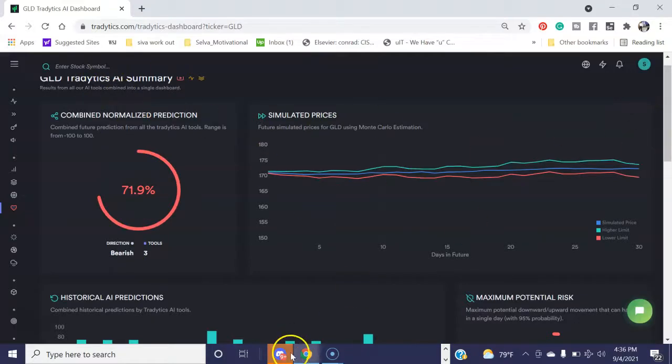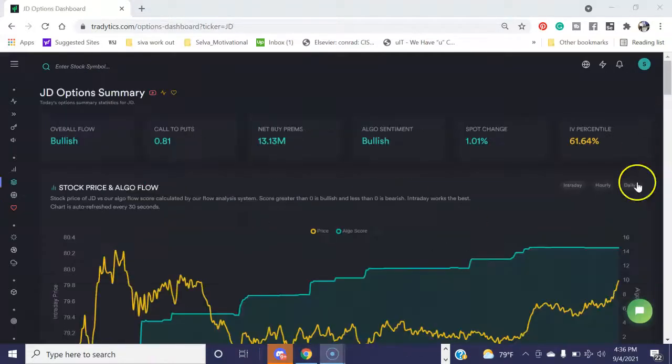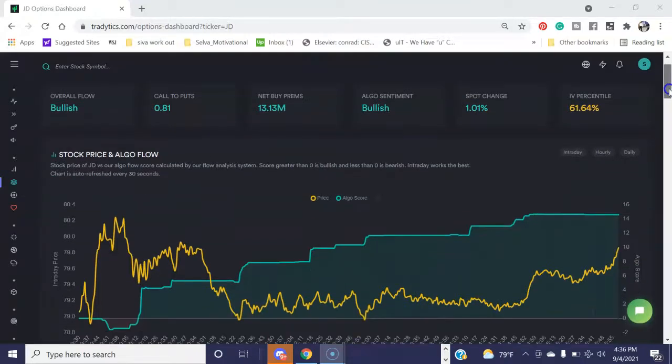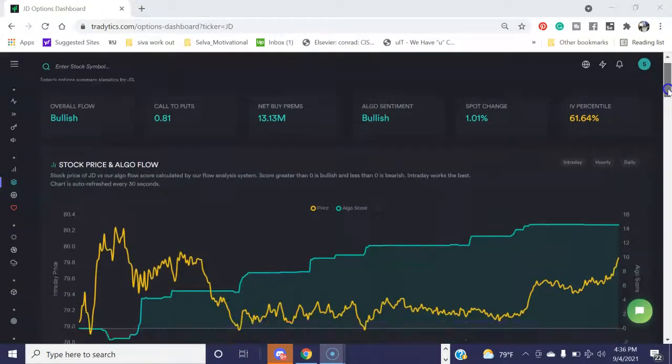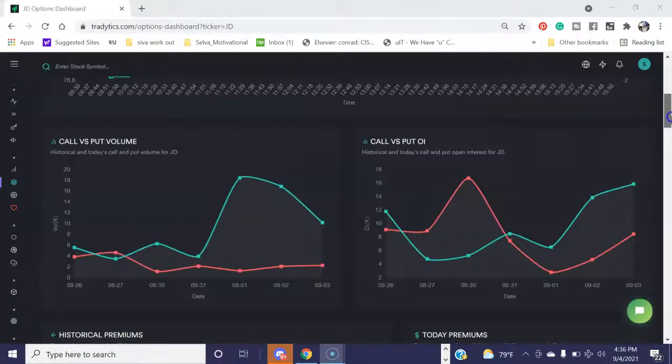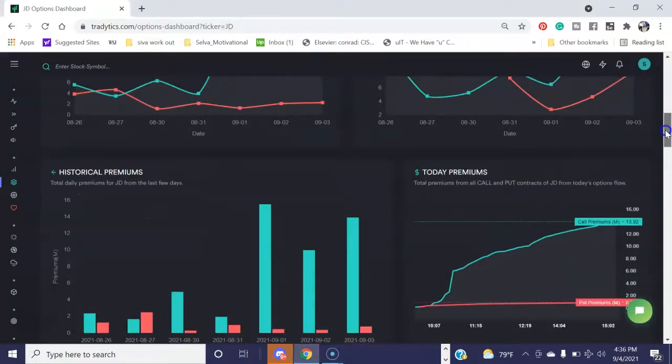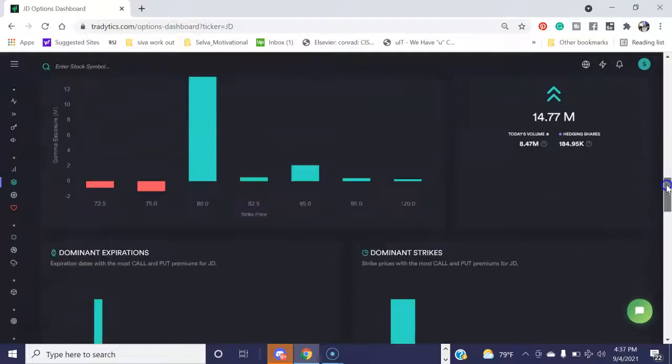Next stock here is JD.com, which is bullish on the options flow. Algo is also bullish. You can see here a wide gap between the open interest of call and put volume. So this is good to have that. And then you can see the premium difference also.